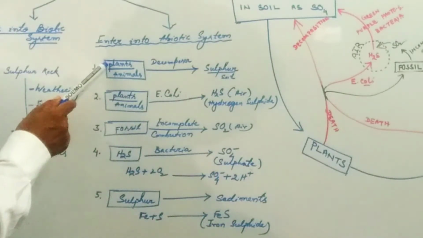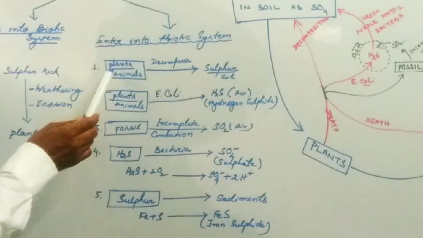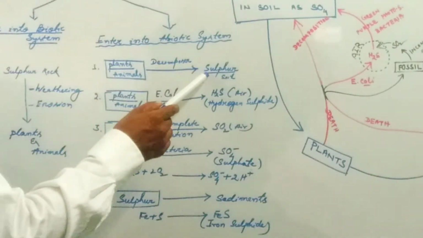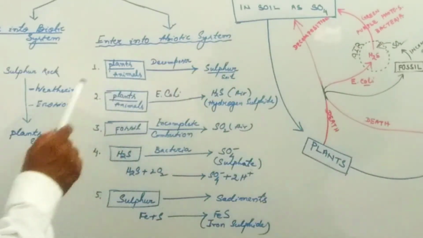After the death of plants and animals, by the process of decomposition, the plant body or animal body releases inorganic sulfur into soil.